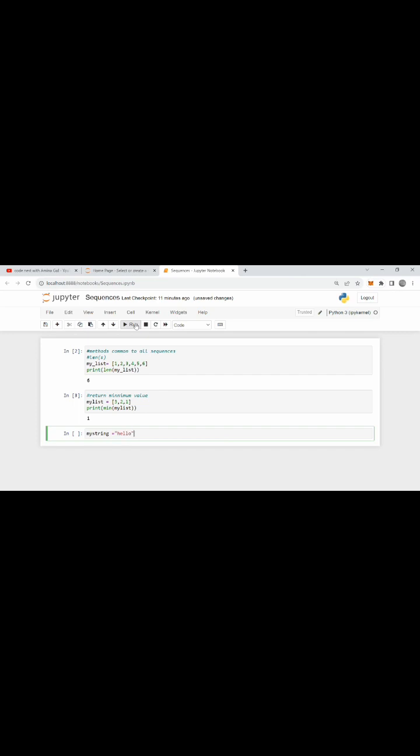Now we print it and run it. Why is it returning this maximum value? The string was hello.